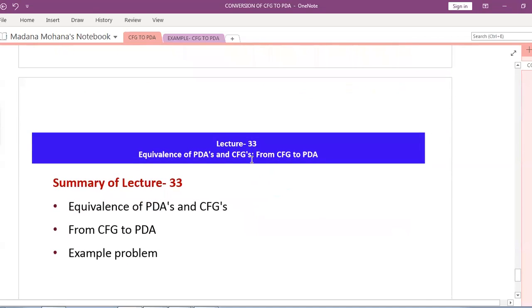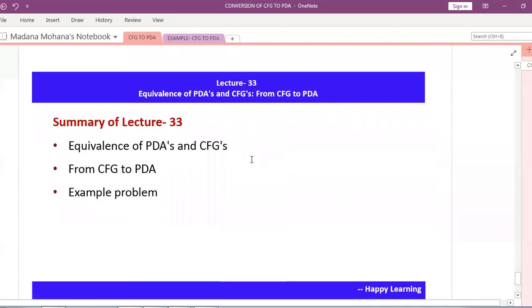Okay, now we stop here. What we discussed till now, first we discussed about equivalence of PDAs and context-free grammars. The theorem related to PDAs and CFL followed by CFGs. Then we discussed the procedure for conversion of context-free grammar to PDA. Then we demonstrated one example problem.